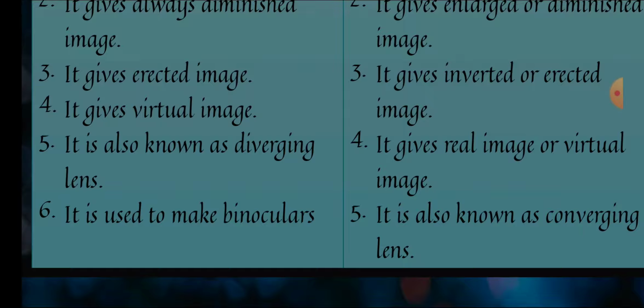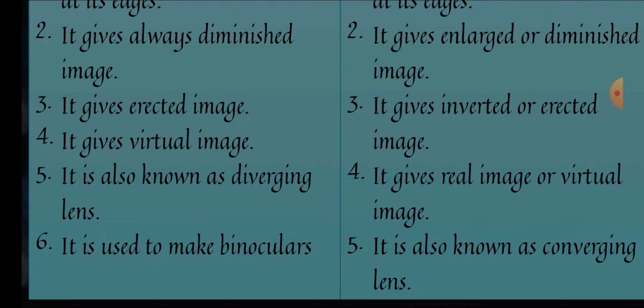The concave lens is also known as a diverging lens. Why is it written diverging lens? Because when a parallel beam is passed through the concave lens then it bends outward and there will be no intersection. That's why it is named diverging. On the other hand, a converging lens means that when a parallel beam is passed through a convex lens, at that time it intersects at one point.